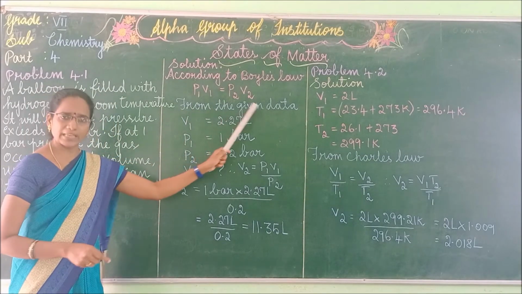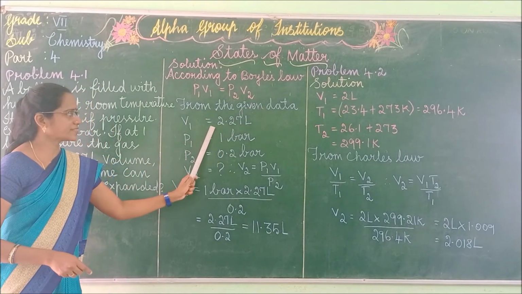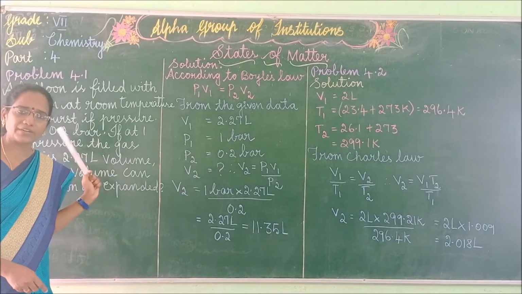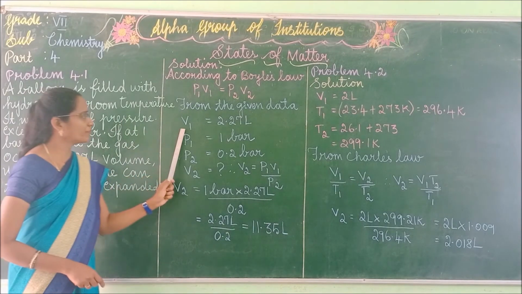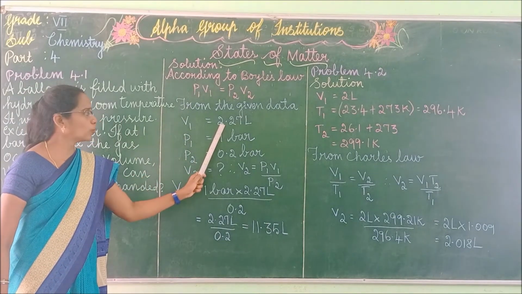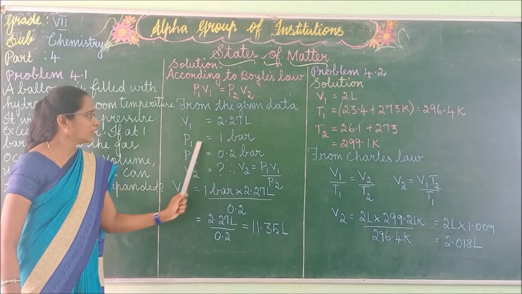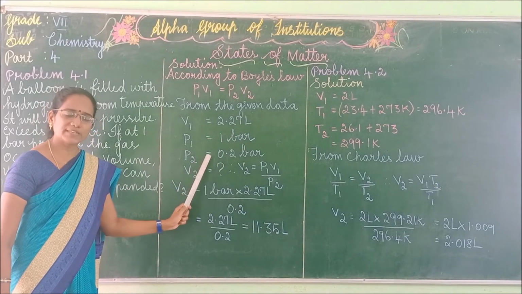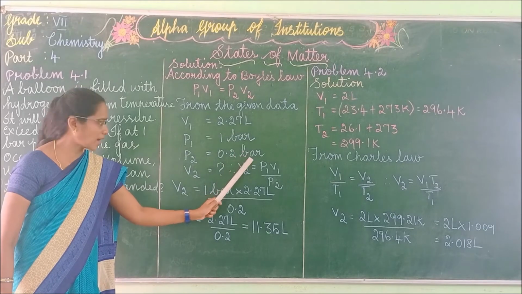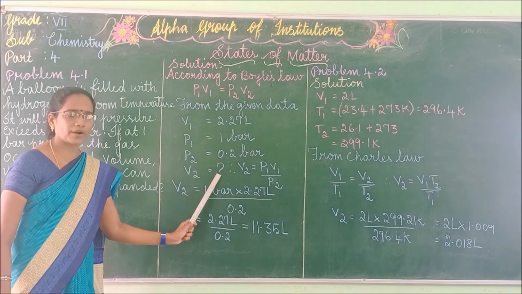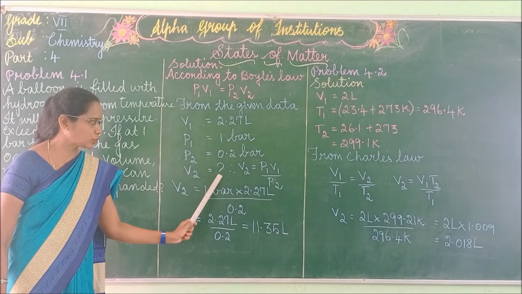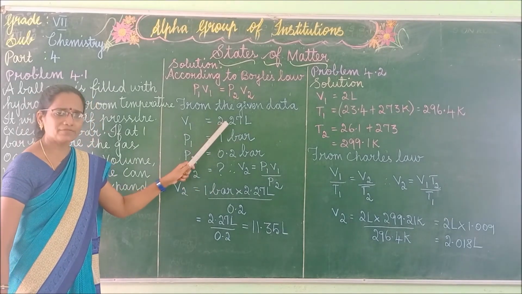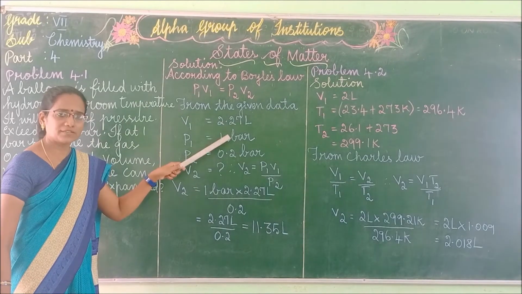Okay, so from the given data, V1 is equal to 2.27 liter. All these values are given in the question, isn't it? So V1 is equal to 2.27 L. P1 is equal to 1 bar. P2 is equal to 0.2 bar. V2 is equal to what? We have to find out V2. Okay, so from the given data, we have to use Boyle's law.